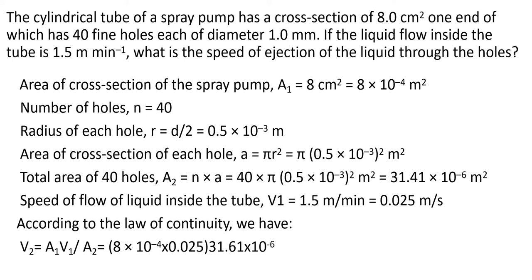So 8 into 10 raised to minus 4 into 0.025, and here after the bracket I forgot to write divided by 31.61 into 10 raised to minus 6. If you simplify, you will get 0.633 meter per second. Okay, so this is about the equation of continuity.